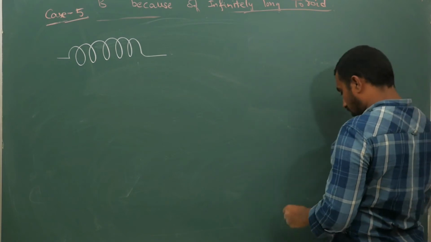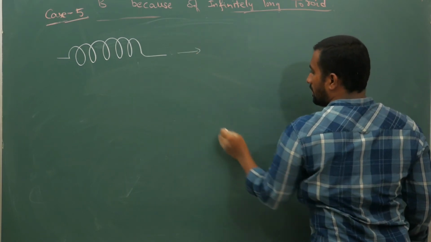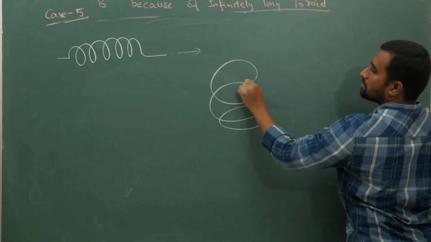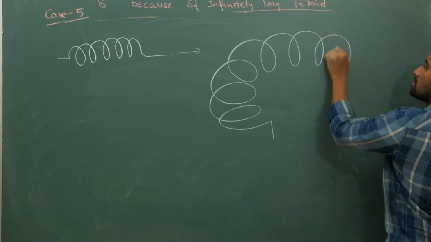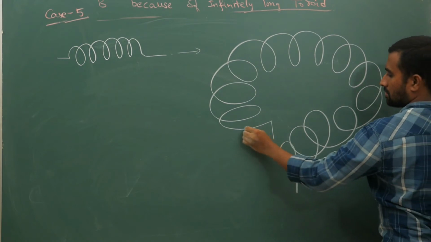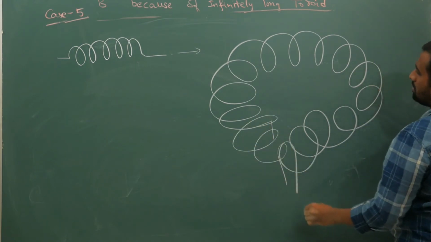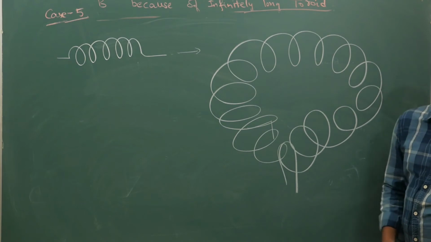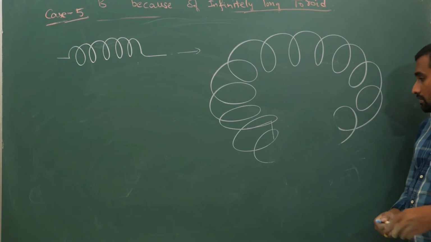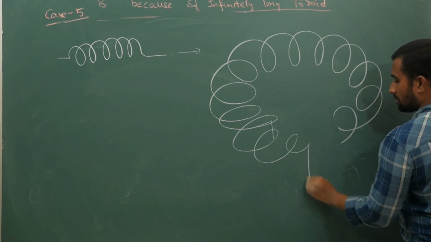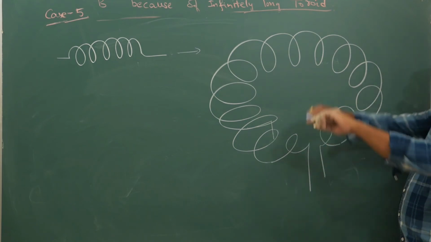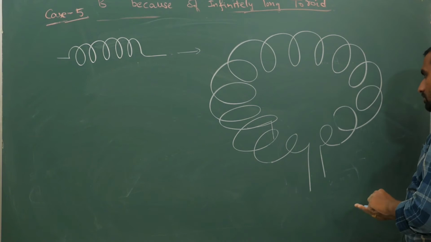So if you bend this to form a circle, what happens is... looks like I am a bad artist after all. Right. So this is a toroid. You have bent the solenoid.